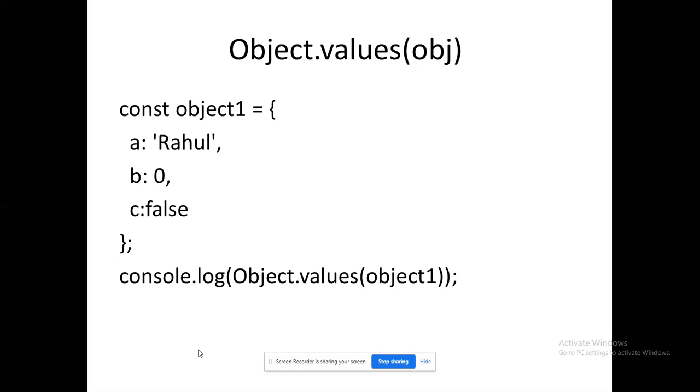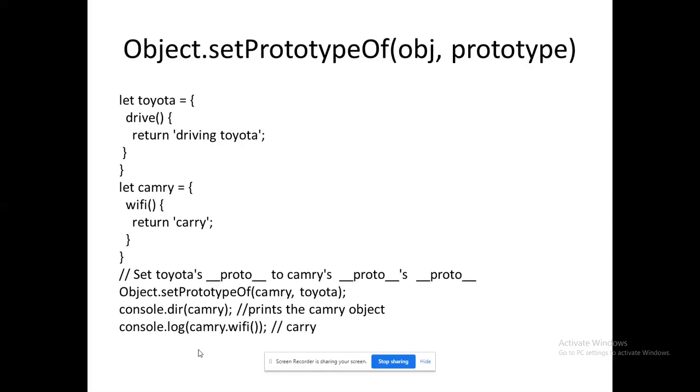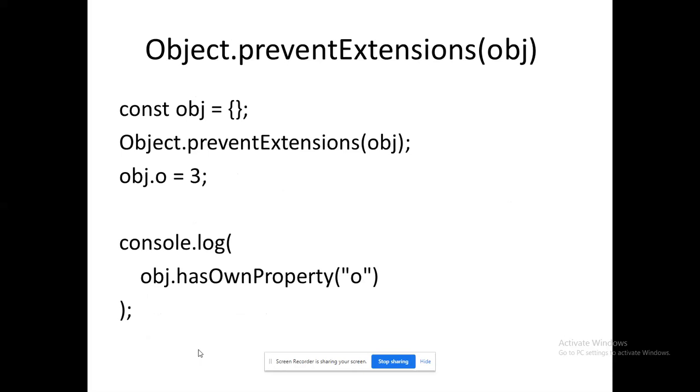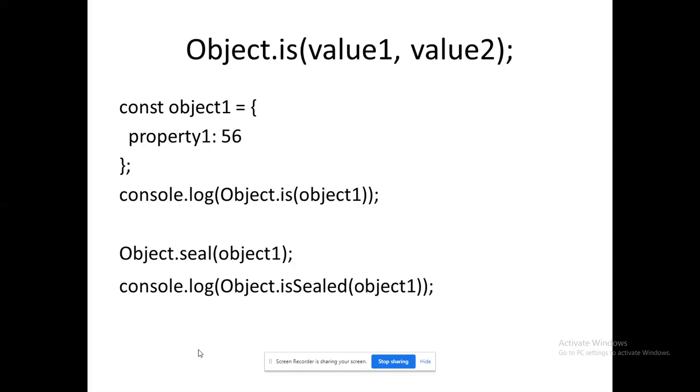In today's session, we have discussed the various methods of the object. The values method is ready to return the values. Prototype is ready to combine the functionalities of more than one function. Seal prevents something from being done on the object, and preventExtensions also prevents modifications on the object.